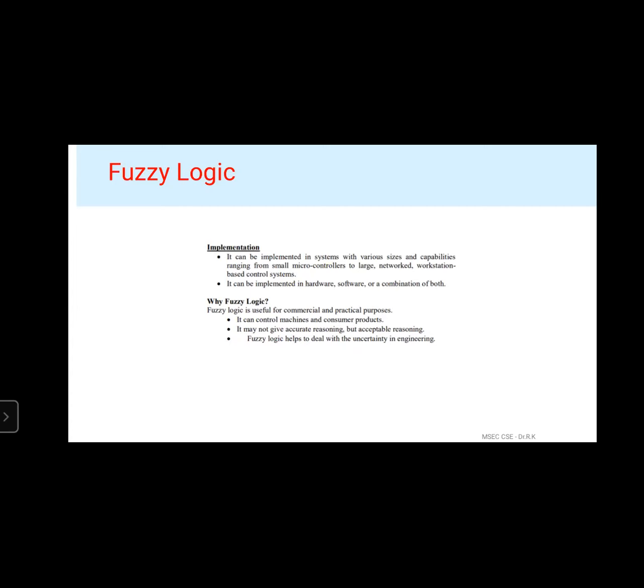And next, it may not give accurate reasoning, but it will give acceptable reasoning. That means we can't get accurate reasoning, but we can get acceptable reasoning using this fuzzy logic. And next, fuzzy logic helps to deal with the uncertainty in engineering. Okay, so if there is some uncertainty in engineering, this fuzzy logic helps to deal with the uncertainty, right?